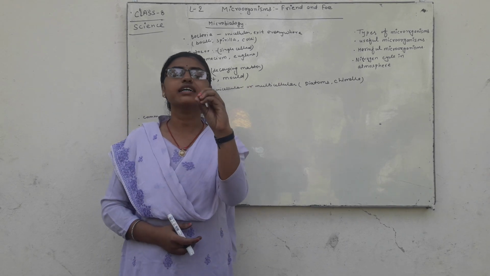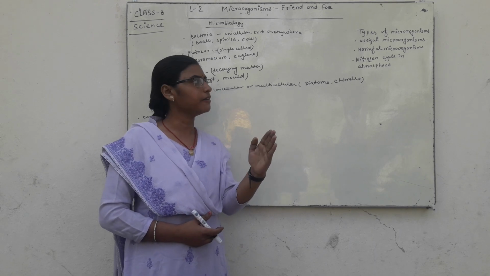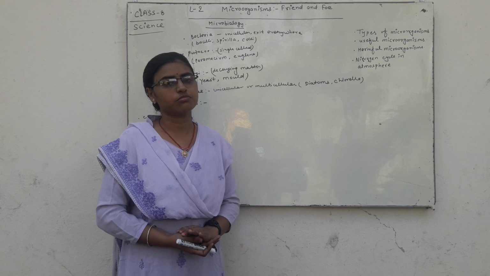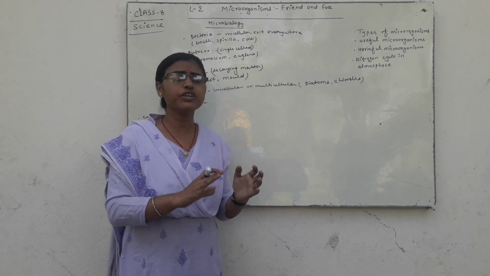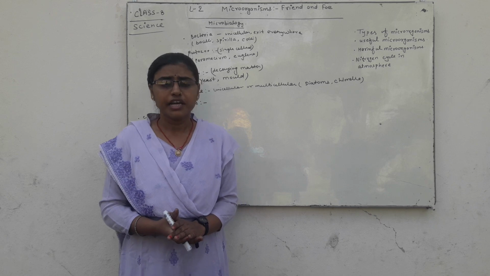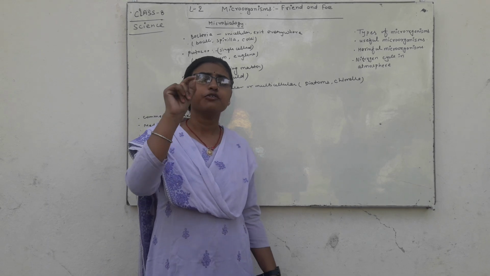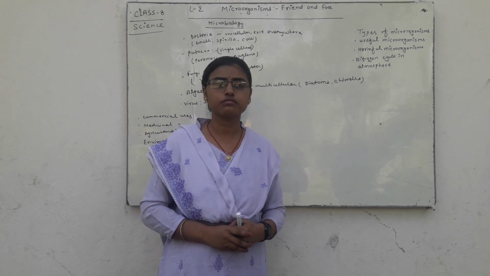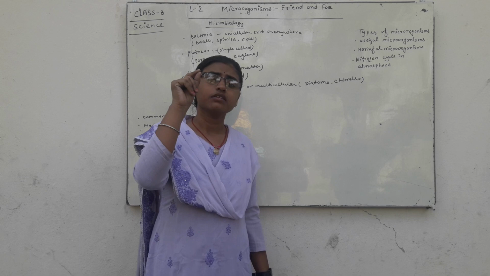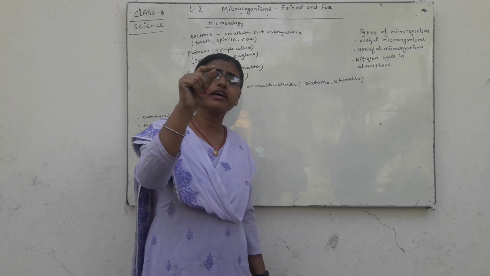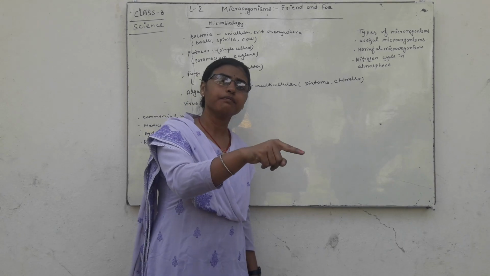Vaccines are made by microorganisms. Vaccines are made by which microorganism? If we make a vaccine of any disease, that microorganism is used in that vaccine.